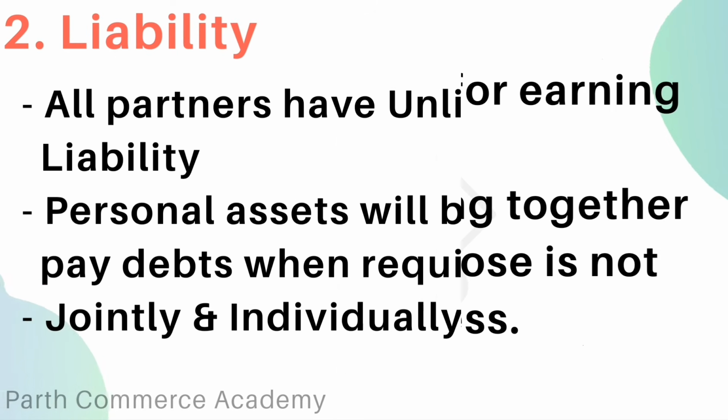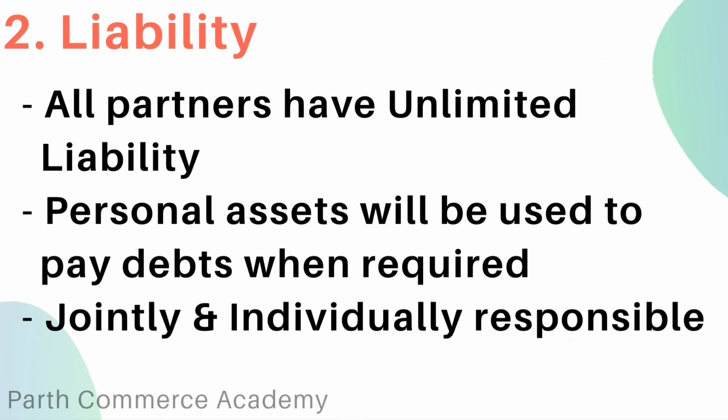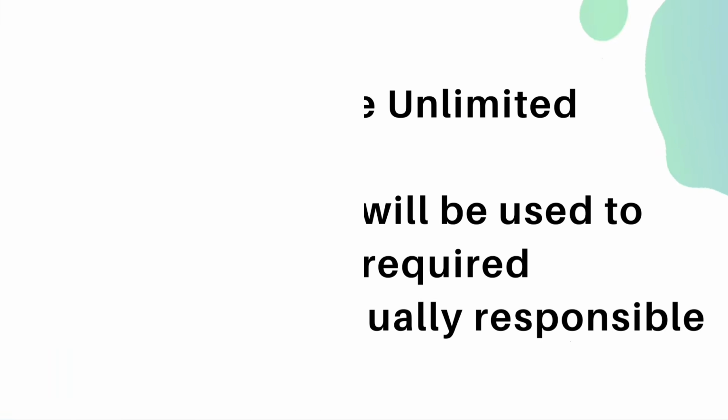Next is liability. Here, the partners of the firm have unlimited liability. Personal assets of partners may be used to pay that of business when required. Partners are jointly and individually liable for payment of debt of partnership business.